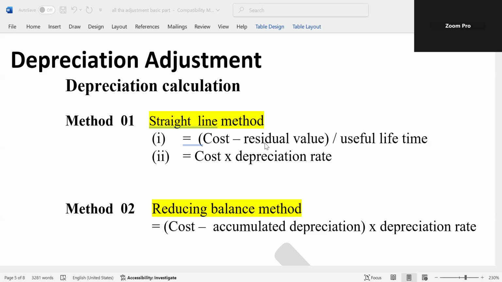This is residual value. It is called residual value. Residual value is the amount that can be sold in the market after the useful lifetime ends. The way to calculate depreciation is cost minus residual value divided by useful lifetime, or cost value into depreciation rate.